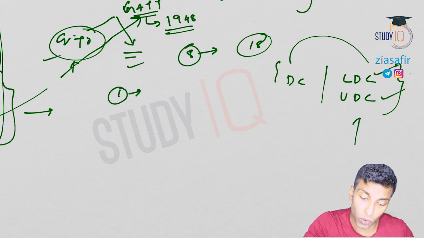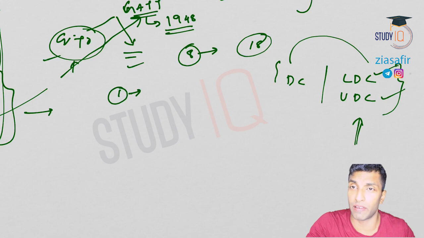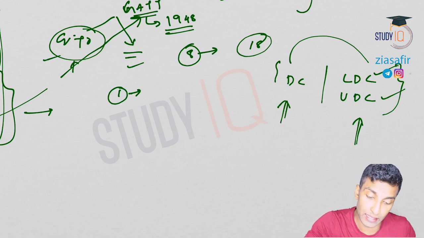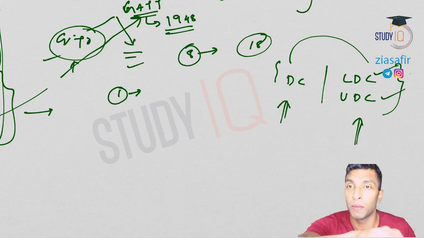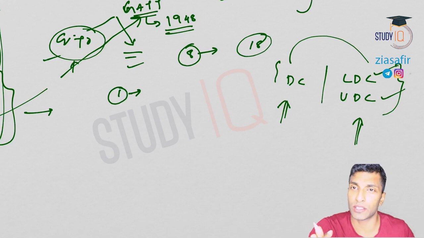So if it is majority, obviously who is having majority? This group is having majority. So the decisions are not on the basis of majority. Decisions are not based on contribution or share also. If that is the case, only the US itself will have a huge share, right? So it is basically based on consensus.